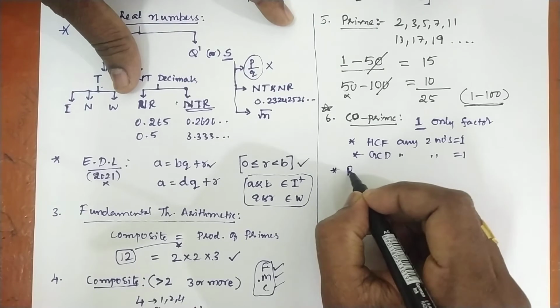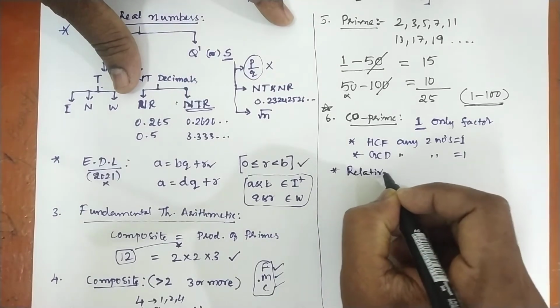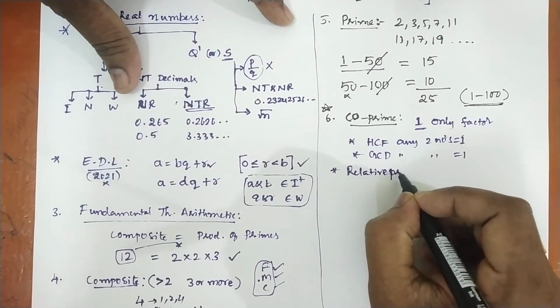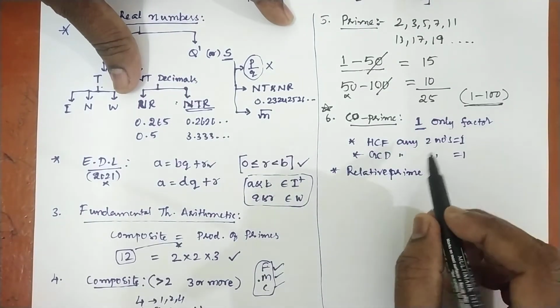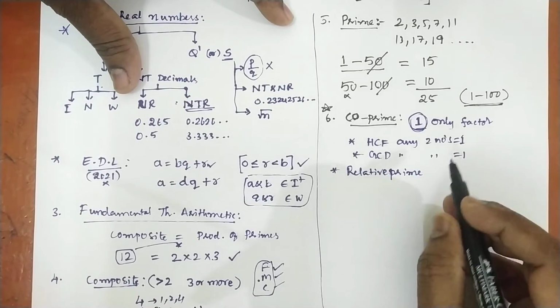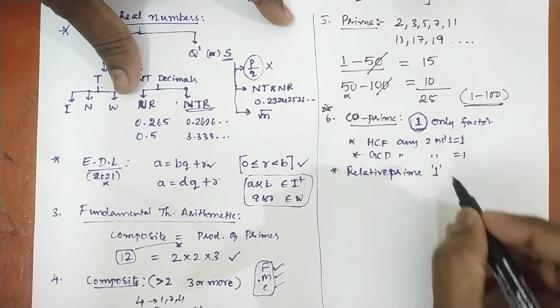These are also called relative prime. They are relatives. They are relatives by what? Generally relative means a bond should be there. So both are relatives by one bond, nothing but one. So one should be a common factor for co-prime.